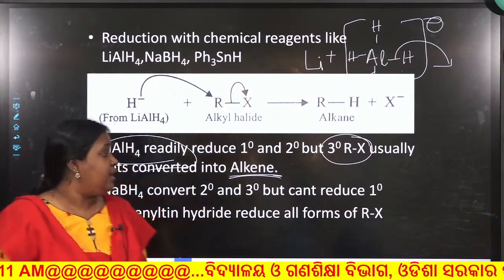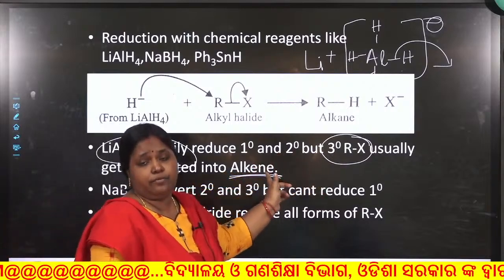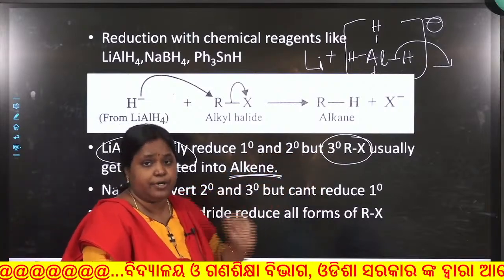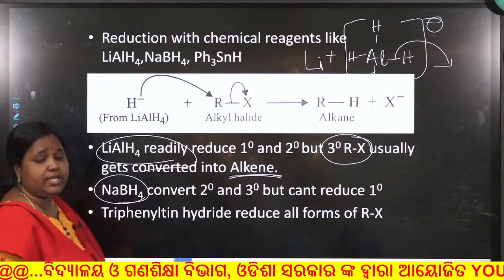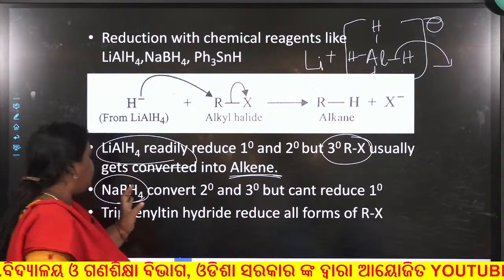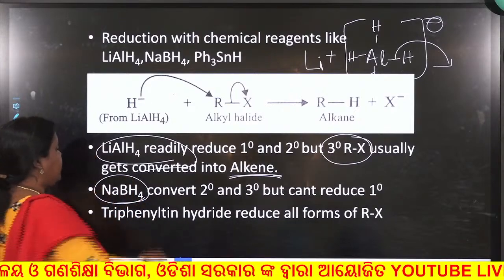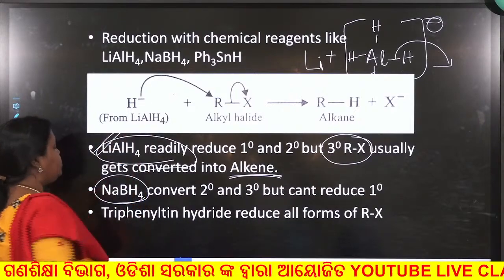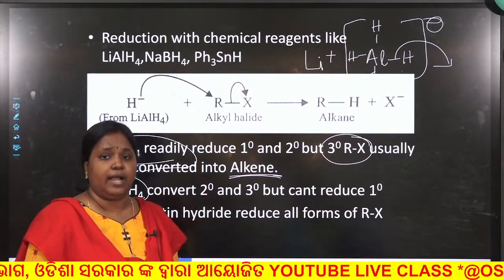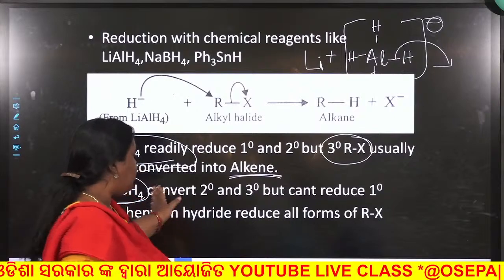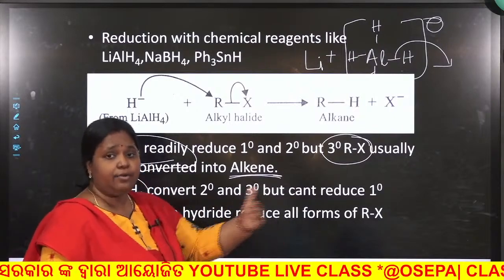So in tertiary alkyl halide you will find alkene as the major product. Sodium borohydride is a very good reducing agent, but comparatively softer than lithium aluminum hydride. So sodium borohydride can convert secondary and tertiary alkyl halide, but it is unable to convert primary alkyl halide to alkane.